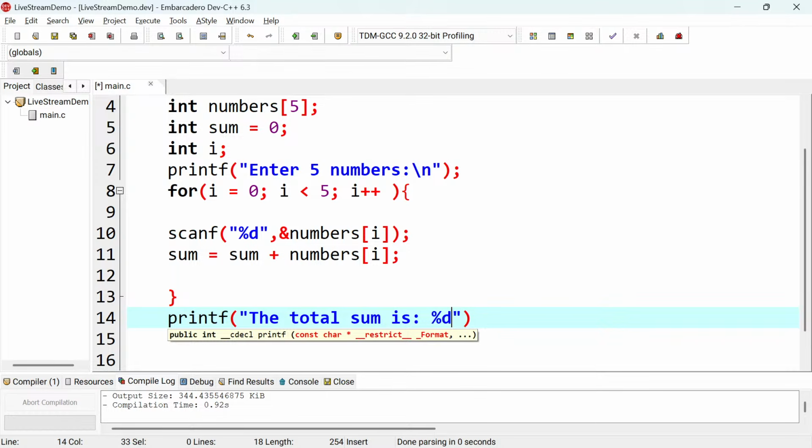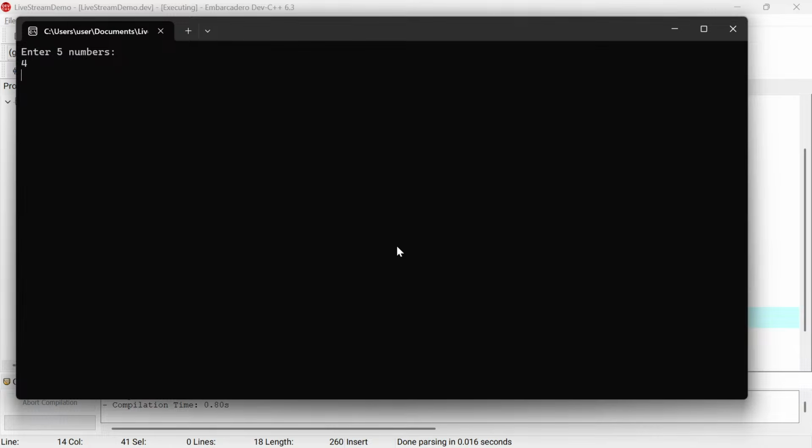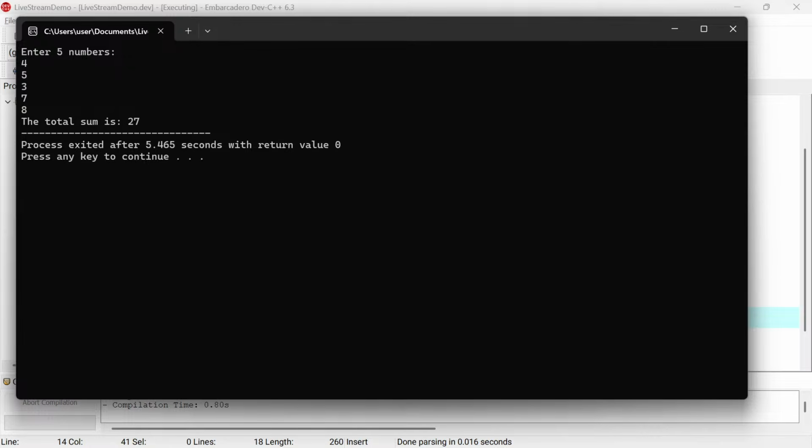And then what do you do there? Now you put the variable sum. That's where we are going to take the value. So that's what it is, just like that. So what I can do now is run this and see the result. I'll put 4, 5, 3, 7, 8. So it says that the total sum is 27. So we've managed to take 5 numbers into the array, compute their total sum and display it.